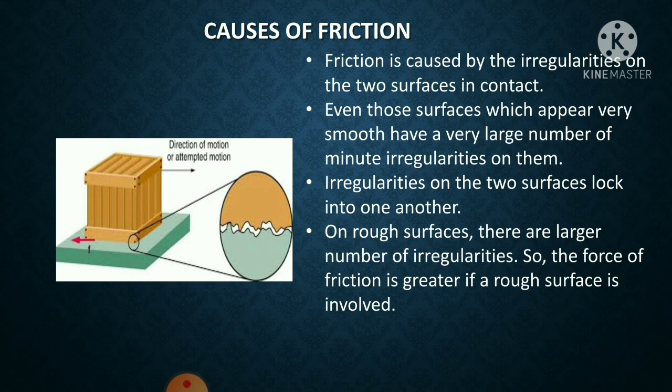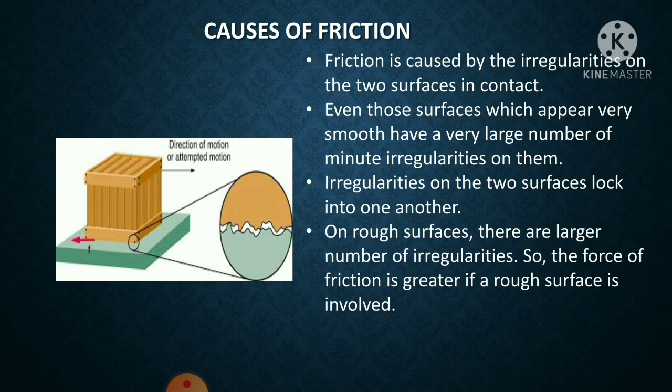We had already understood the factors affecting the friction. Now let us understand what are the causes of friction. We know that friction is caused when the two surfaces come in contact with each other, and it also depends on the nature of the surfaces which are in contact with each other. Now the surfaces may be rough or smooth. That also we have understood in the previous video.